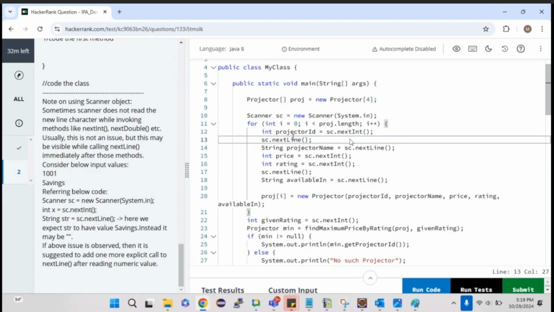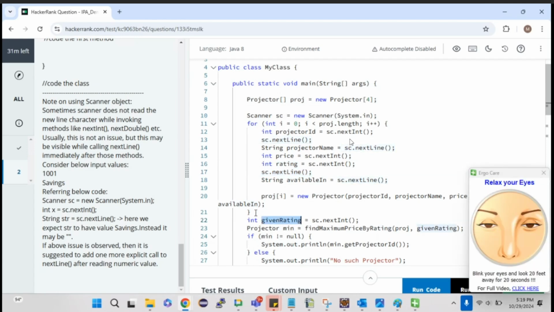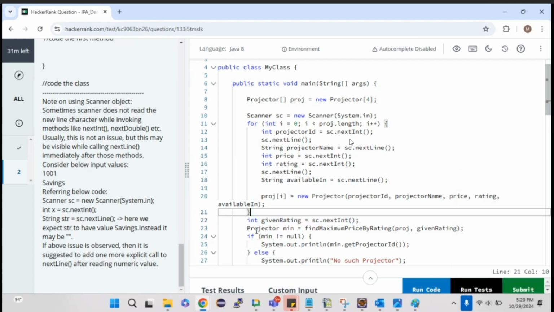Is it clear? Whenever you are going to get a string value after a number, you need to give sc dot next line before that. Here projector ID is int, and after that I'm going to get a projector name, which is a string, so in between sc dot next line. Likewise, after the rating, I'm going to get a string value, so sc dot next line. The last value here is int, after which I'm going to get a string value, so outside the for loop I also need to give a sc dot next line.